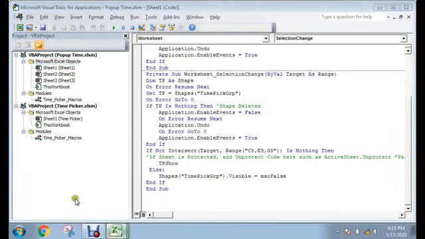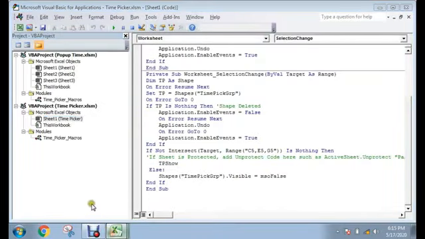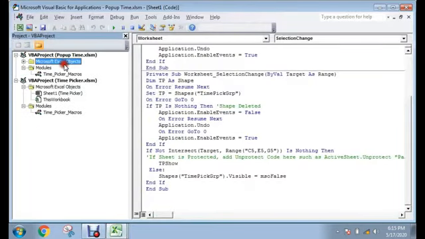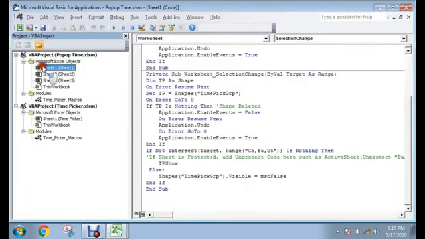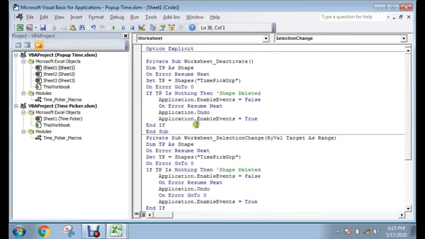This is our new workbook's time picker, the pop-up time picking, and this is Sheet1. We need to paste this into Sheet1 in our new workbook. Just paste with Ctrl+V. Yes, paste successful.